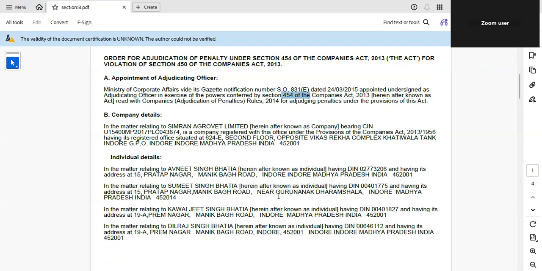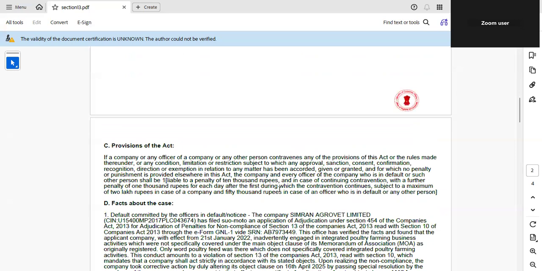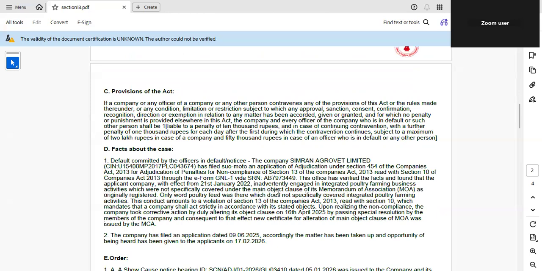Section 10 of Companies Act 2013, binding effect of MOA. Section 10 provides that memorandum and articles bind the company and members. Company must act strictly within its objects. If a company acts beyond its objects, it becomes ultra vires.